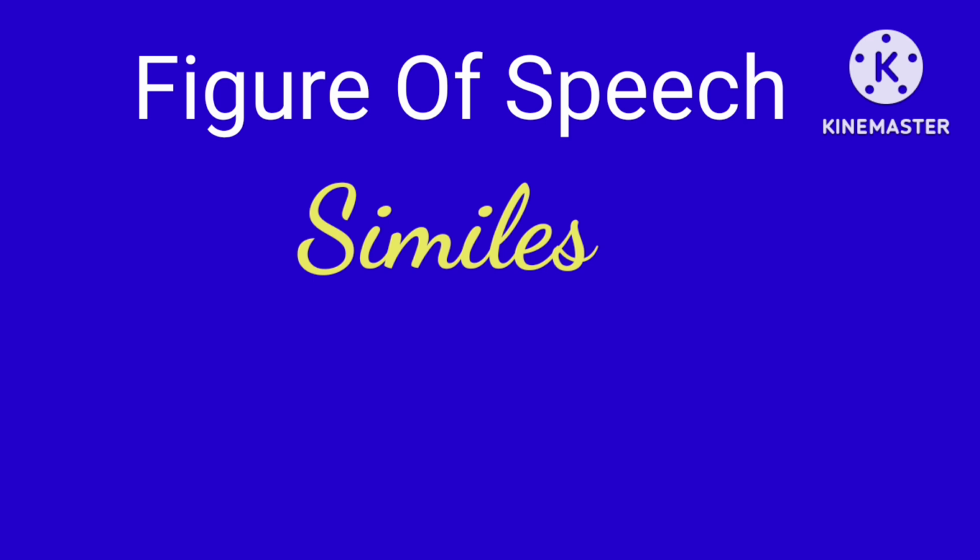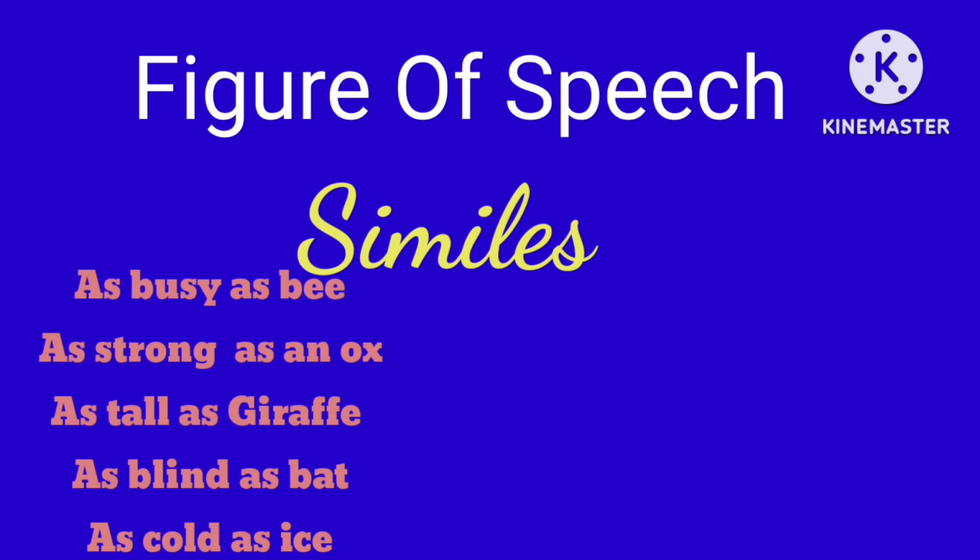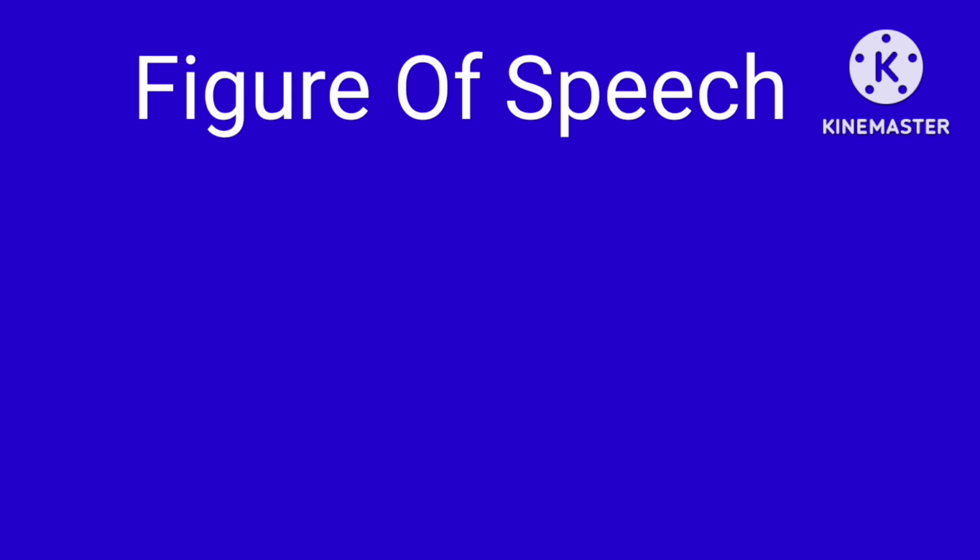There are many similes that we use in our daily lives. Here is a list of some common similes that we use. They are like as busy as a bee, as strong as an ox, as tall as a giraffe, as blind as a bat, as cold as ice, etc. These sentences are all examples of similes. Okay, so that is all about similes.